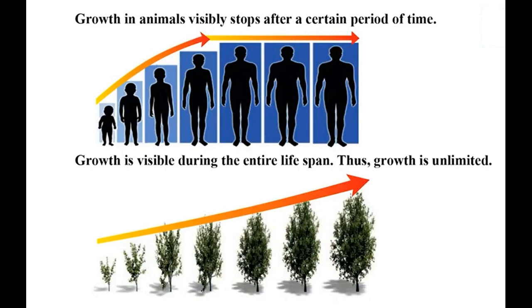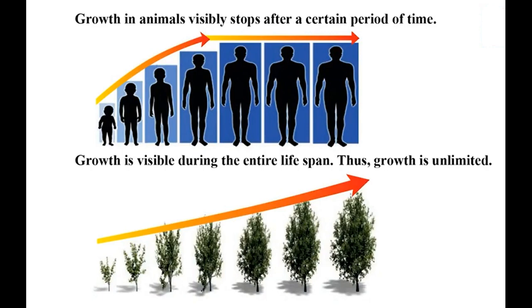Okay, children? If we take humans and other animals, their growth is limited. They don't grow throughout the lifetime. They grow up to a certain stage, and after that their growth stops, right? But when we discuss the plants, they grow throughout their entire lifetime. This is one main difference between the growth of animals and plants. So growth in animals visibly stops after a certain period of time.